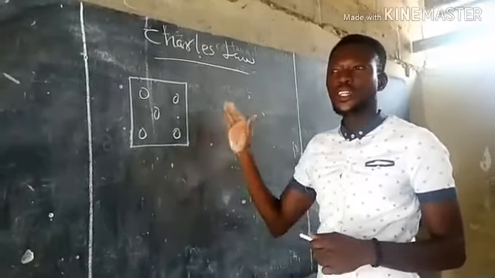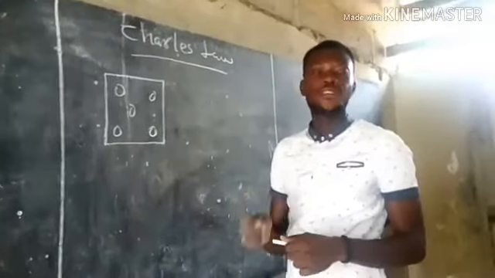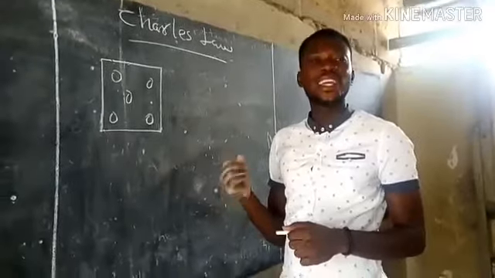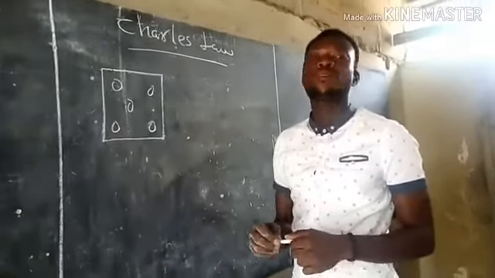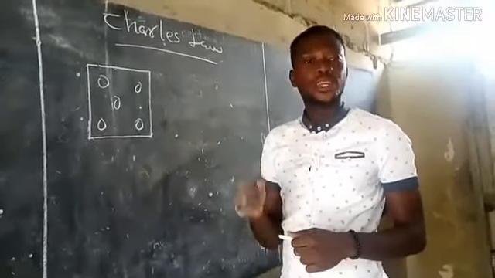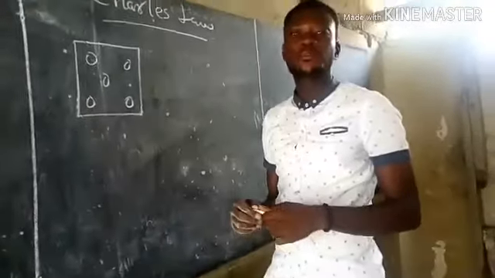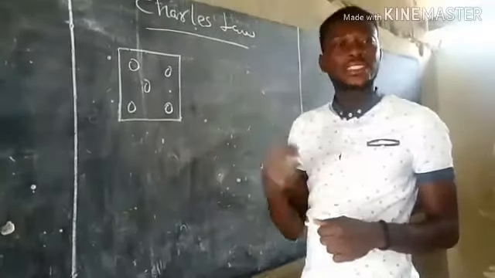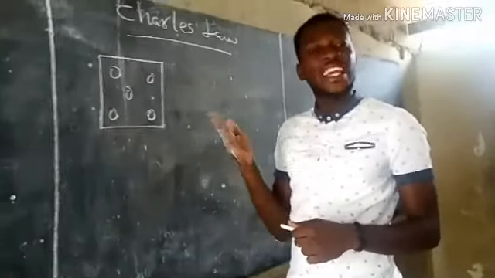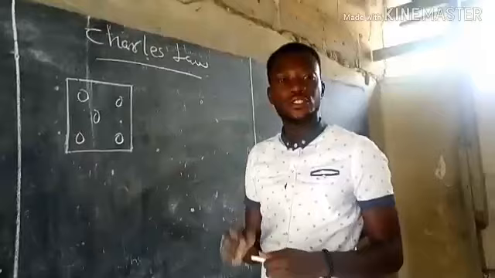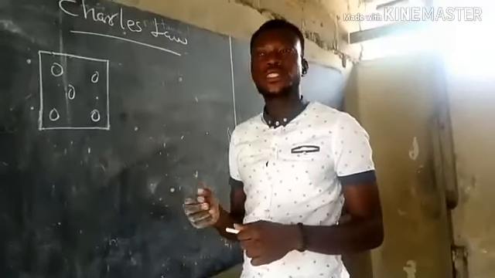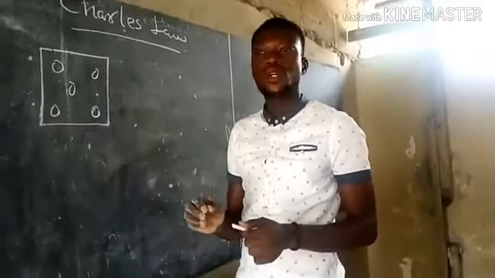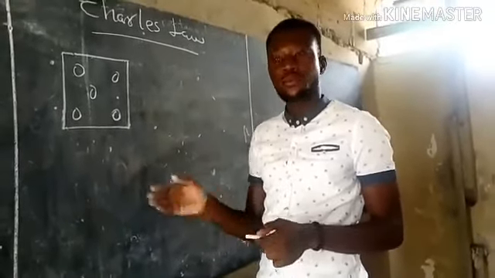I'm repeating, Charles' law states that the volume of a fixed mass of gas is directly proportional to its absolute temperature when pressure remains constant. The absolute temperature there tells us that temperature should be measured in Kelvin, not in degrees Celsius. So if they give you a question where the temperature is in degrees Celsius, it's up to you to convert it to Kelvin. That's why we are using absolute temperature.